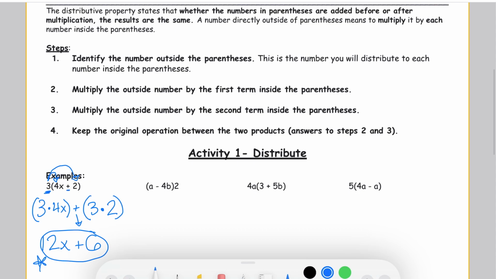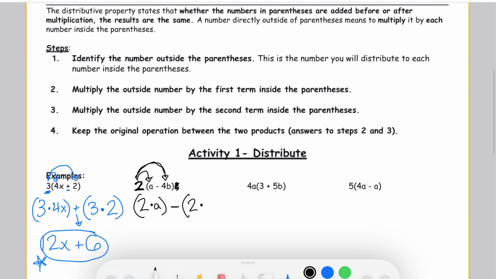Now, for this next one, the 2 is on the right side. I like to write the number on the left side, but it's all the same. If the number's on the left or the right, it's all the same. So I'm going to draw an arrow from the 2 to the first term, which is a, and then an arrow to the second term, which is 4b. So I need to multiply the 2 by both of those parts. So I'm going to multiply 2 times a. It's going to be minus, and then I'm going to multiply 2 times the second term, which is 4b.